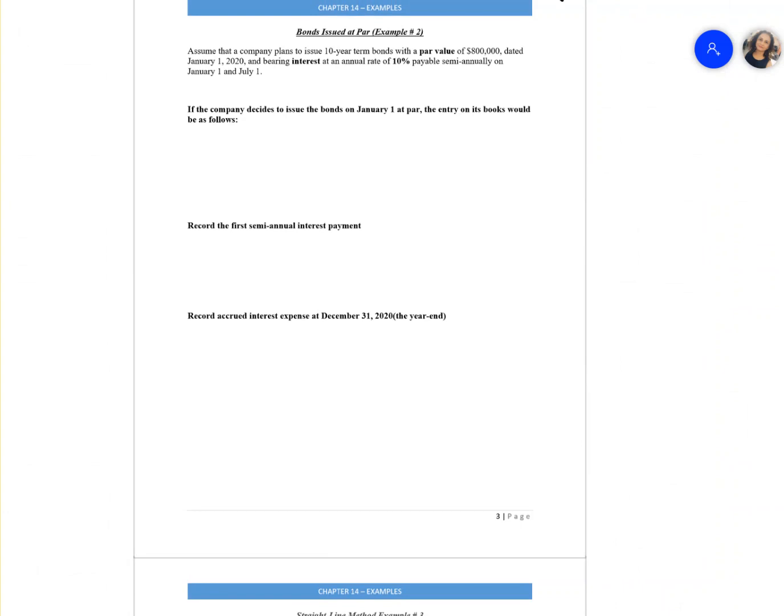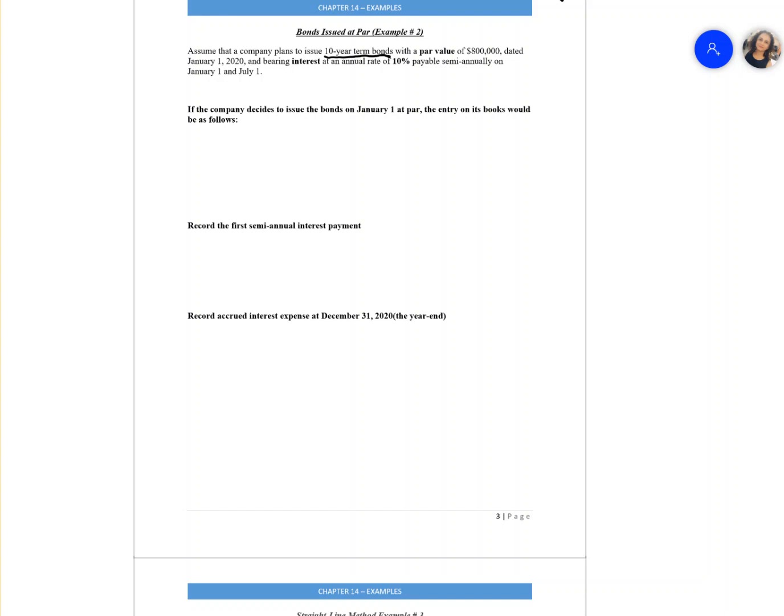So when we learn how to do it, we need to do journal entries. Of course, accounting is all about journal entries. So how do we do journal entries? Now assume that a company plans to issue a 10-year bond with a par value of 100,000. Par value is both the face value of the bond and the present value of the bond, which are the same. So we wanted to know how to do journal entries.